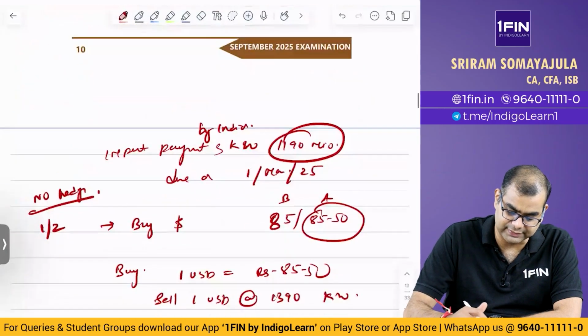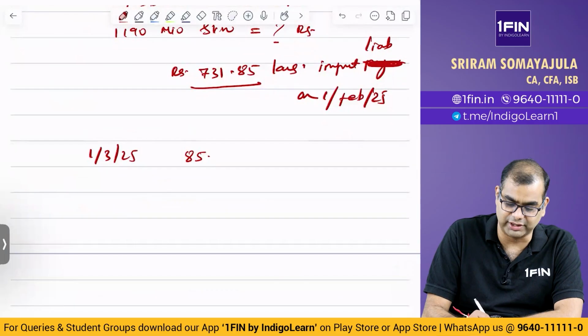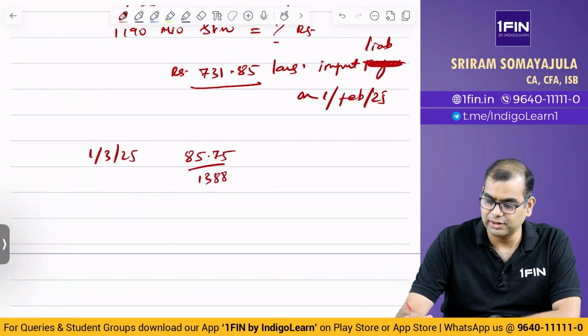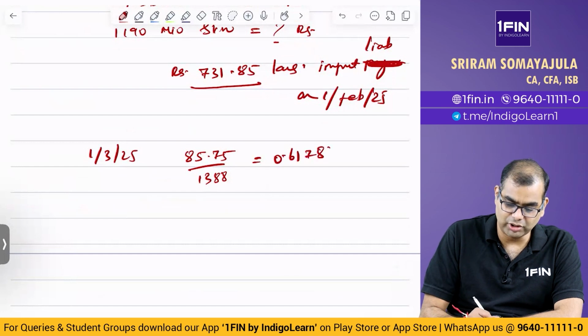by 1388. I am not again doing the whole what is bid, what is ask, all that story. 85.75 divided by 1388. That's equal to 0.61779. So I will take 0.6178.